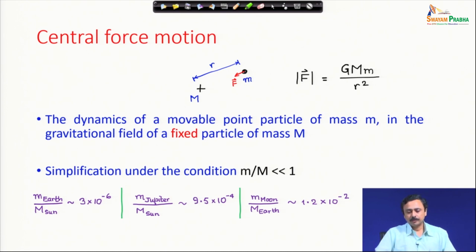Now, the Moon and the Earth. The Moon is moving around the Earth, and it is being gravitated by the Earth as the central gravitating field. This ratio turns out to be 1.2 into 10 to the minus 2, which is very high. Therefore, if you want to study the Moon-Earth system with Earth as a fixed central gravitating object, this is going to be quite erroneous.